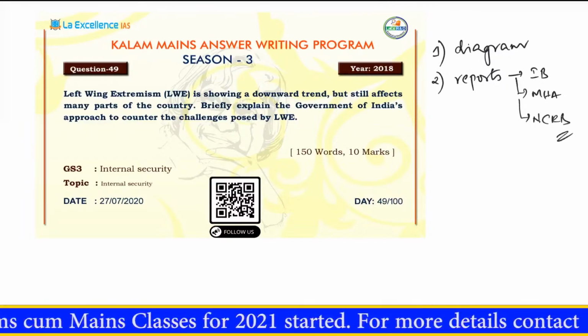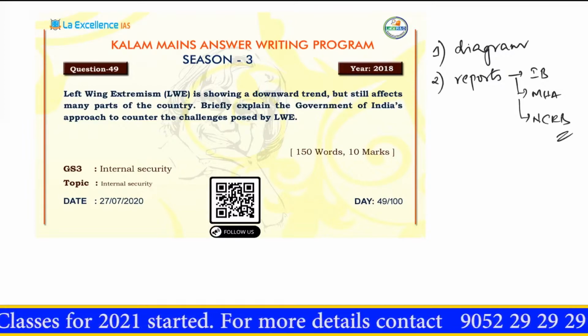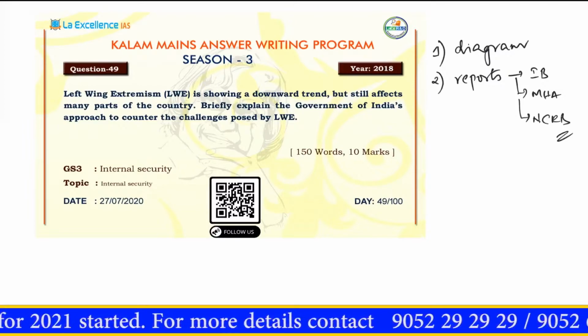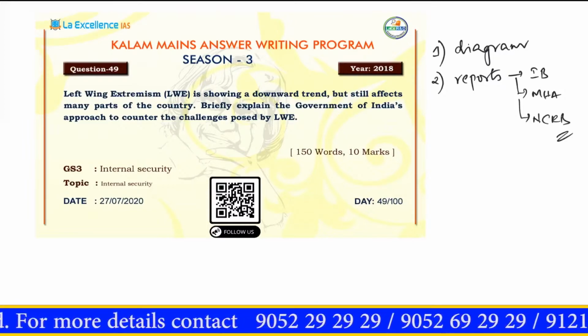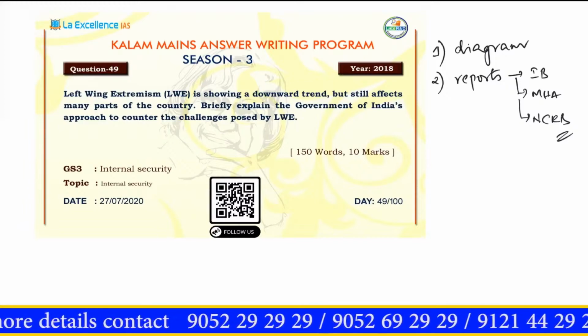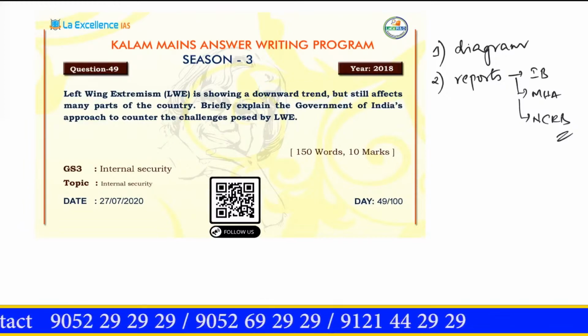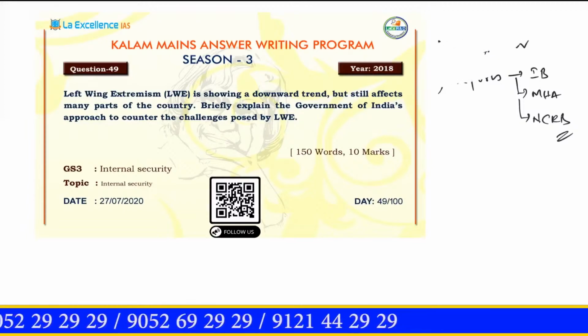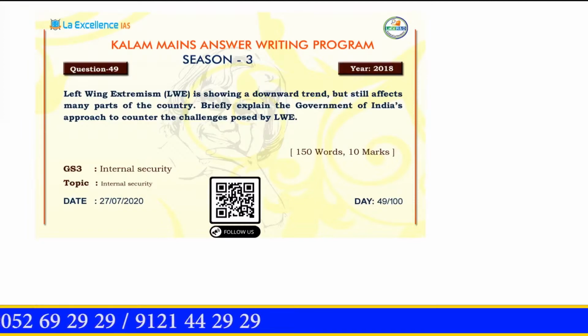There are several other reports even from private organizations. It could even be from the World Bank. If there are certain reports which point towards the security situation of the country, and if they are relevant for the particular answer, you better write them down in your answer. That is highly recommended. So these are the few prerequisites to keep in mind whenever you write an internal security based question.